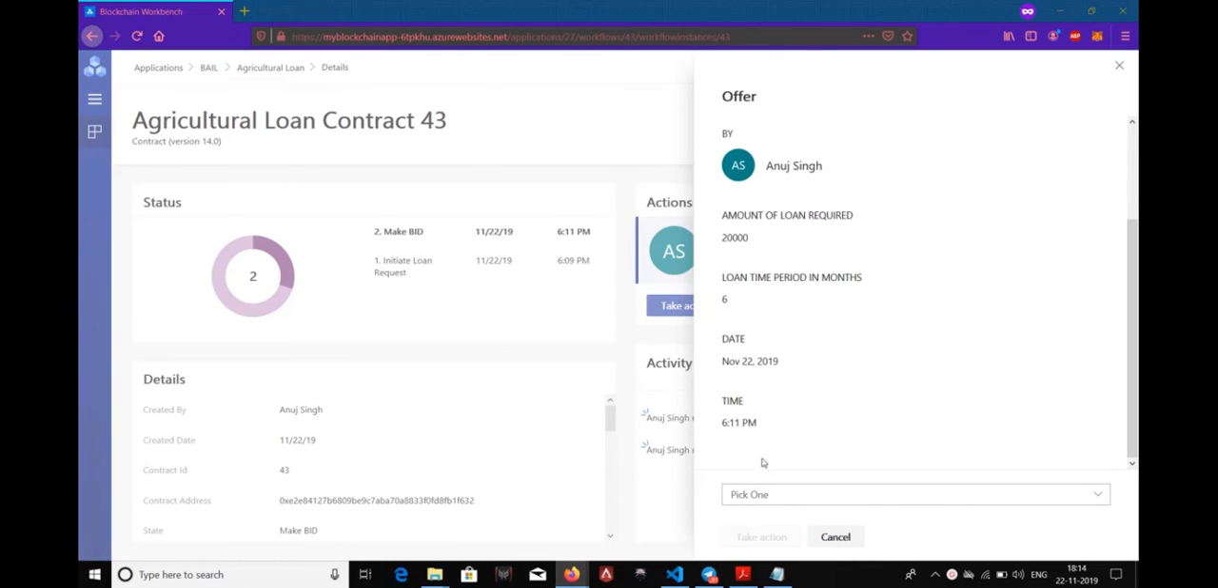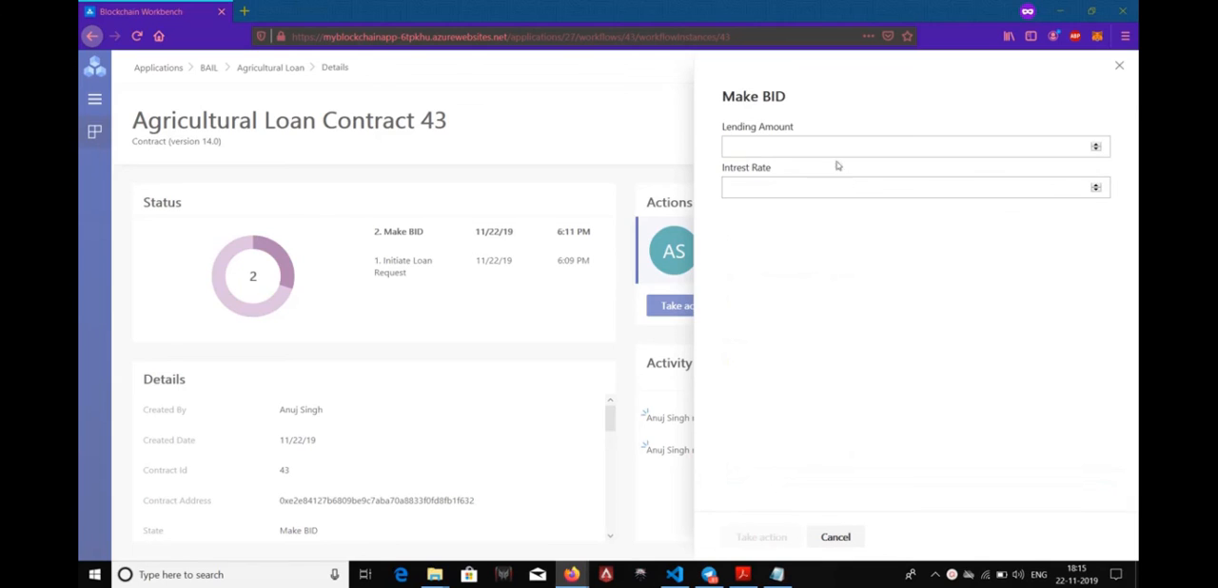Again, these are the same details. This is the amount of loan that the farmer requires. Now I can't give 20,000 to this farmer. What I can give is 5,000. So I'll enter my lending amount as 5,000, and my interest rate would be 6%.